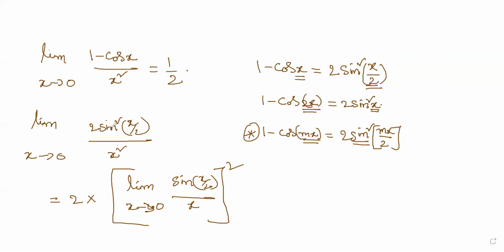I hope you understood this step. This is like sin x by 2 into sin x by 2 divided by x into x. So for the entire thing, you apply the limit and take the square. So this becomes 2 into, what is the value of m here? Half. So it is half whole square. Limit sin mx by x is m. The m value is half, so half whole square. So 2 into 1/4, which is half. Hence the answer.